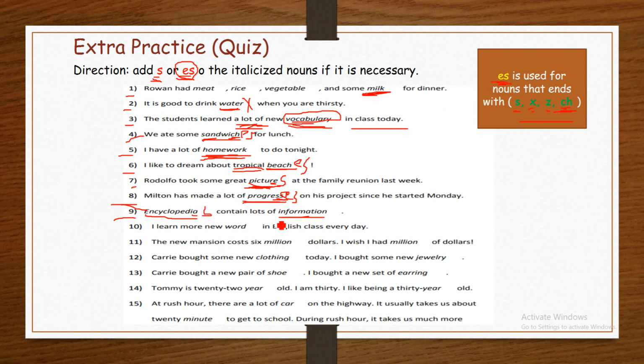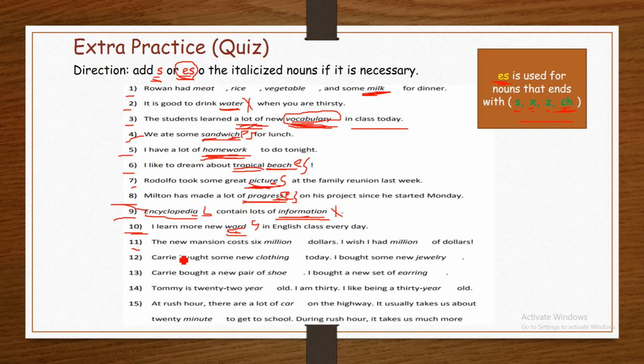Contain lots of information. Information is what? It is a non-countable noun. We cannot add s or es here. Number 10. I learn more new words in English class every day. Word is a countable noun, but vocabulary is a non-countable noun. We cannot say vocabularies, but we can say words. Word is a countable noun. We can add s to it.